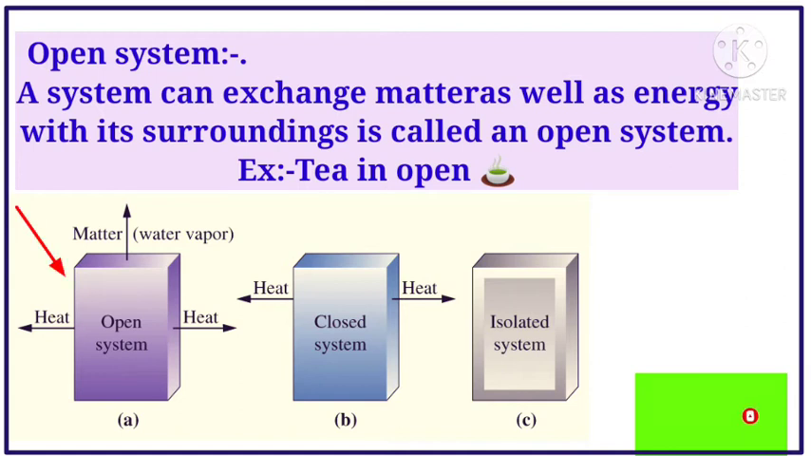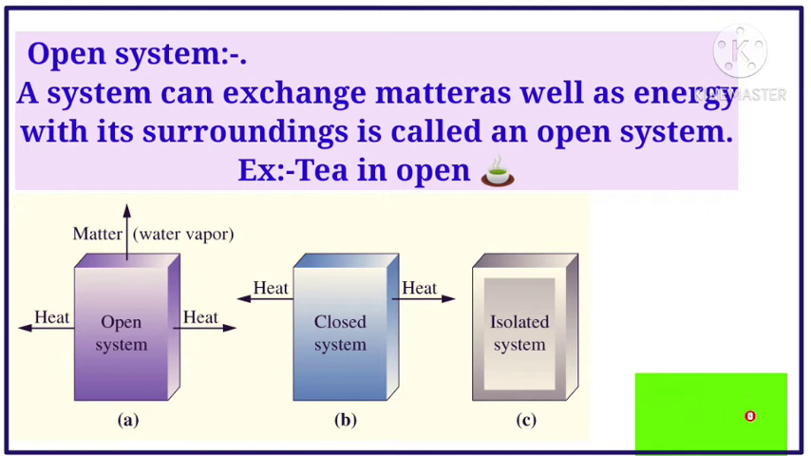So we understand what isolated, closed, and open systems are. Once again, I repeat these systems. A system is said to be isolated when it can neither exchange energy nor exchange matter with its surroundings. And a closed system is a system that can exchange energy but not matter with its surroundings.